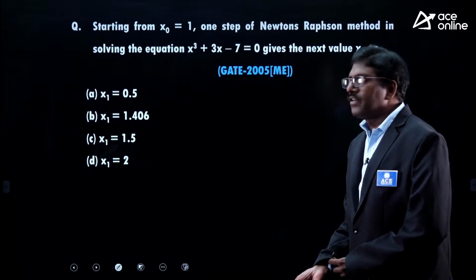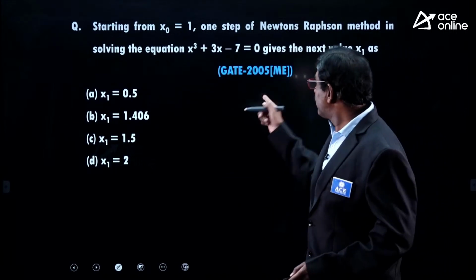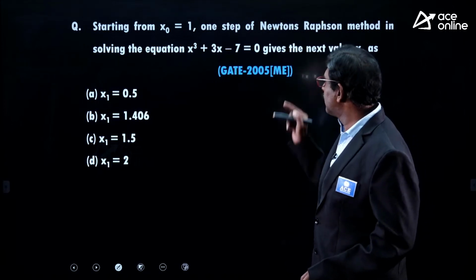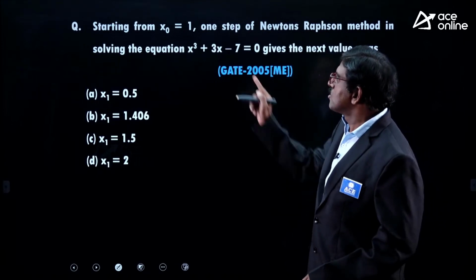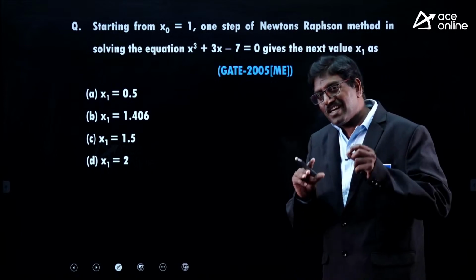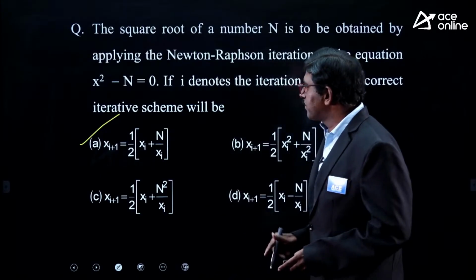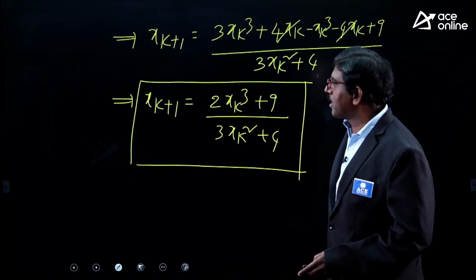Next, this is a question asked in the 2005 GATE examination for mechanical engineering. This question is on the Newton-Raphson method.